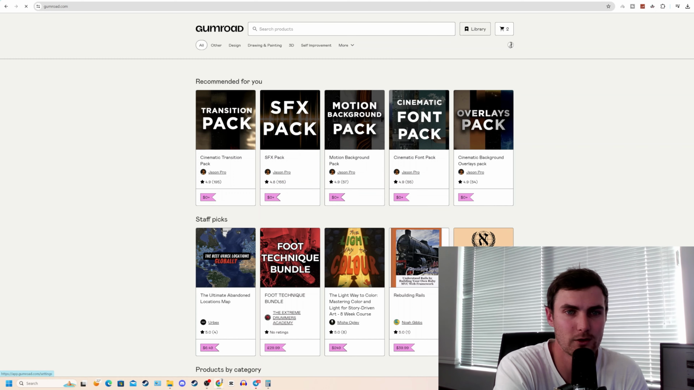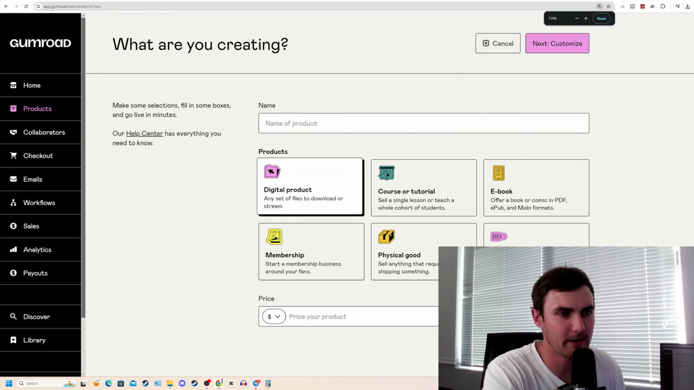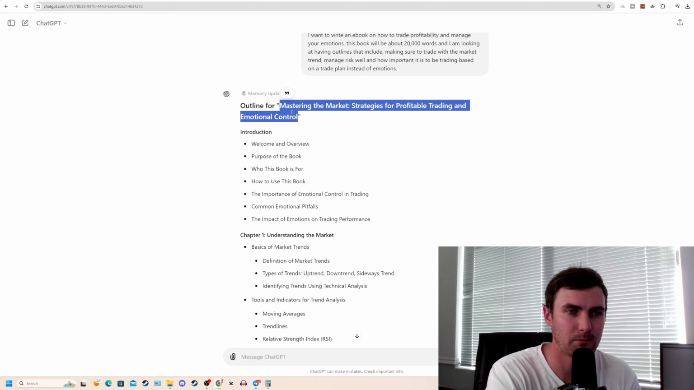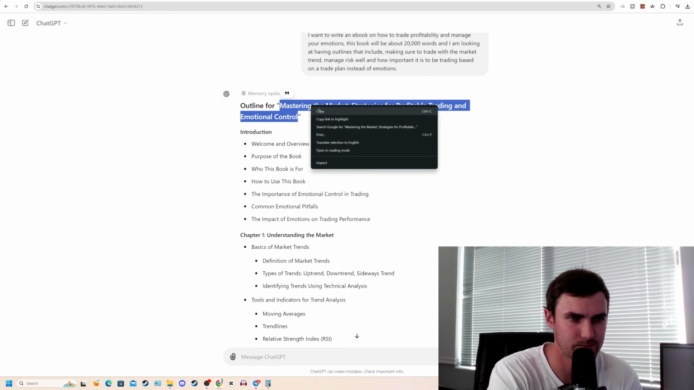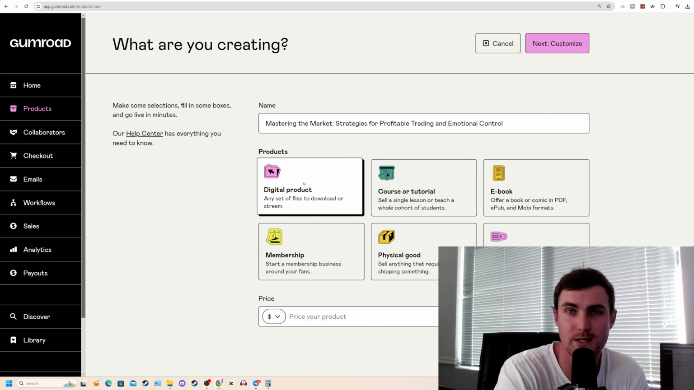Click on your profile icon and it's going to take you to your profile dashboard. Click on products and you can now go and create a new product. So for the name of our product, we can come back to ChatGPT and just copy the name. Mastering the market, strategies for profitable trading and emotional control. We can copy this, paste this as our title, and the product is going to be a digital product.